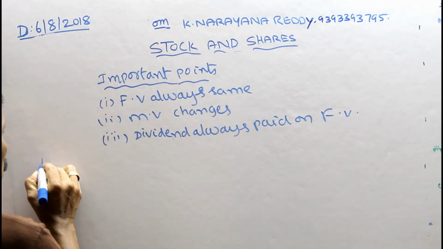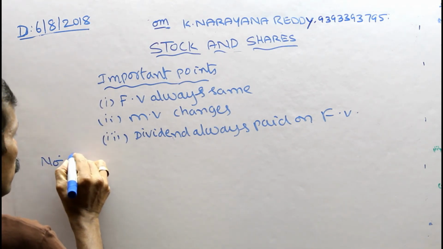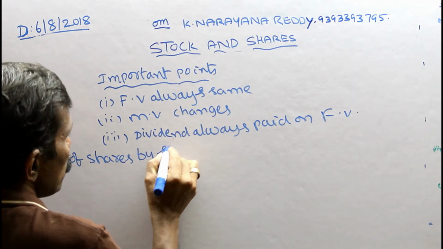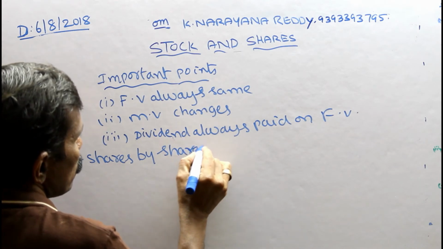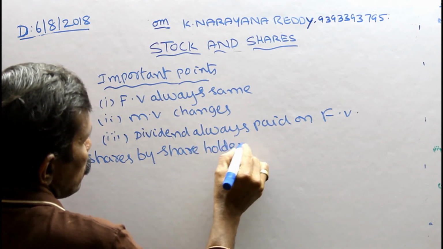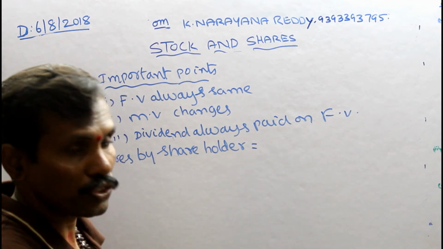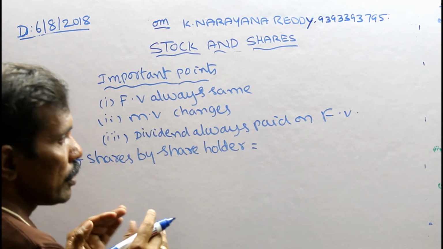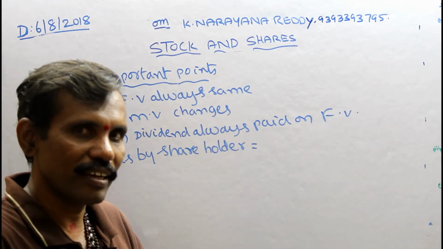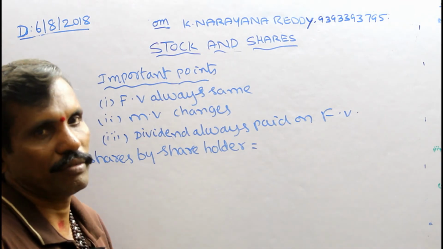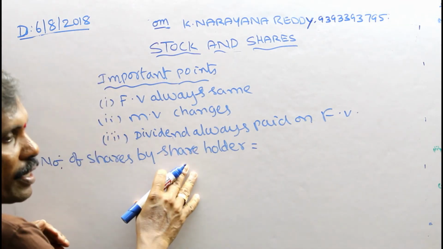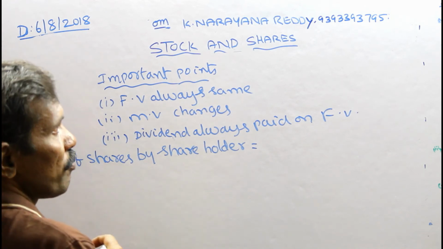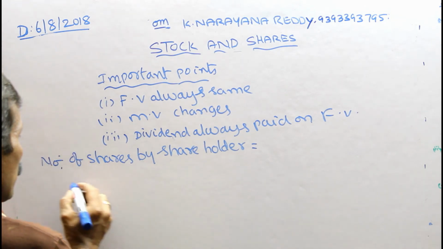Next is the number of shares held by a shareholder. How do we identify the number of shares held by a shareholder? Number one, total investment divided by investment on one share.